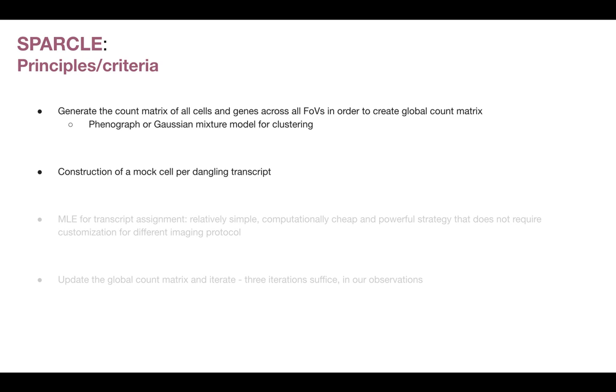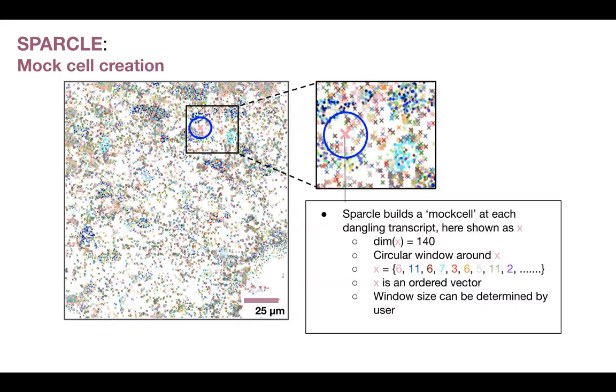Some of the principles for Sparkle. One, we generate a count matrix of all cells and genes across all FOVs in order to create a global count matrix. And then one can use algorithms such as PhenoGraph or Gaussian mixture model for clustering to identify the cell types present. Secondly, we construct a mock cell per dangling transcript.